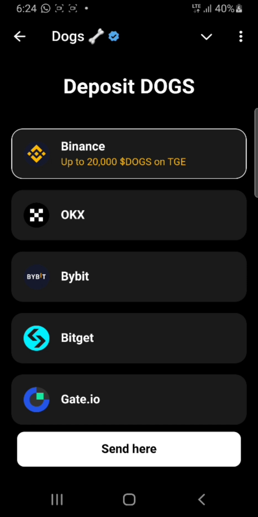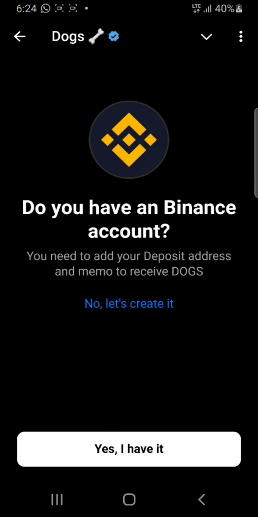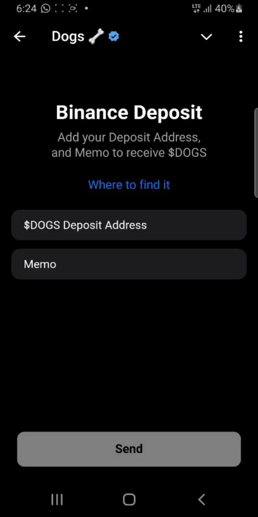Okay, so I'm right here again. What we want to choose is Binance, it's on Binance already, so we click on it. Then it asks if you have Binance. Yes, I have Binance. And then officially we can now put in the deposit address and the memo.